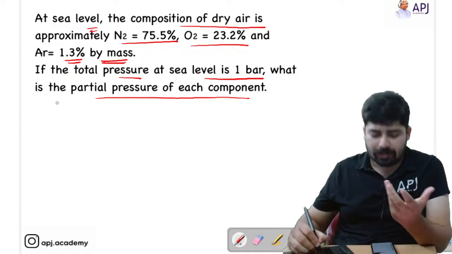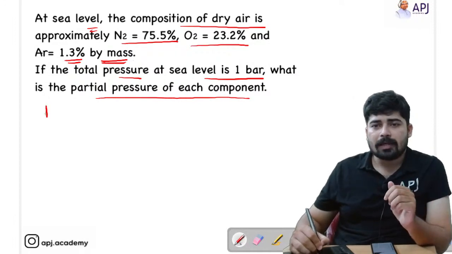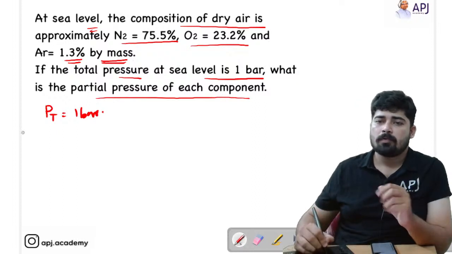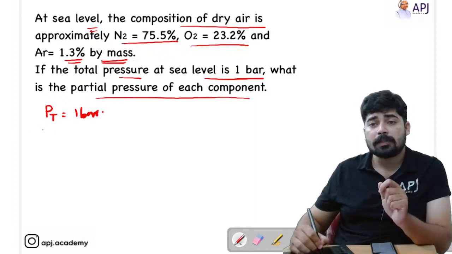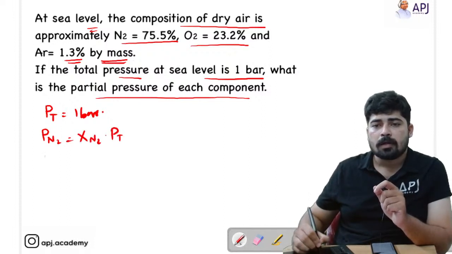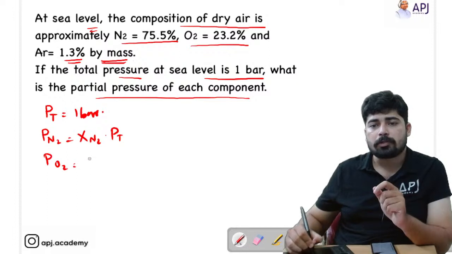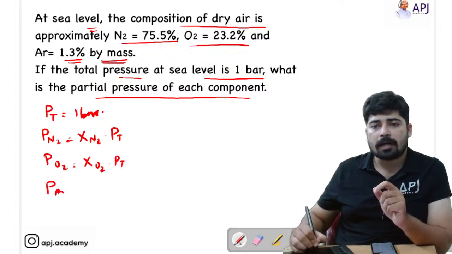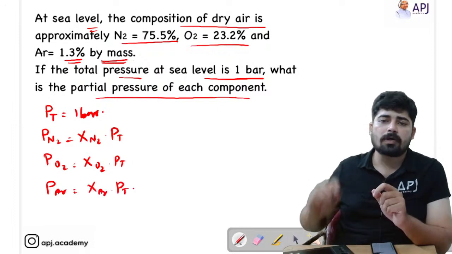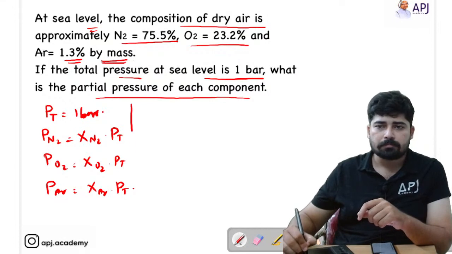So here this is a very easy question, right? We have been given the total pressure equal to 1 bar. What you have to find out is the partial pressure of each component. That is, partial pressure of N2 is equal to mole fraction of N2 times total pressure. Partial pressure of O2 is equal to mole fraction of O2 times total pressure. Partial pressure of argon is equal to mole fraction of argon times total pressure. This is what we have to calculate, right?